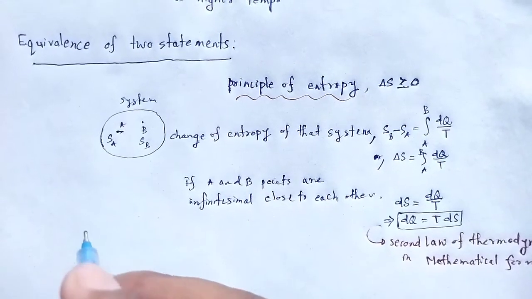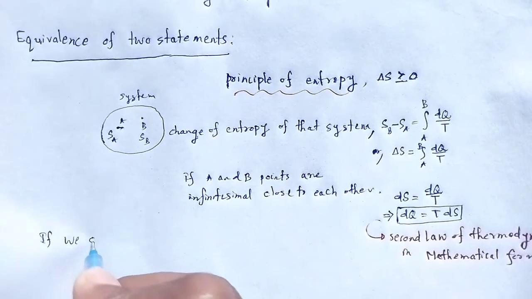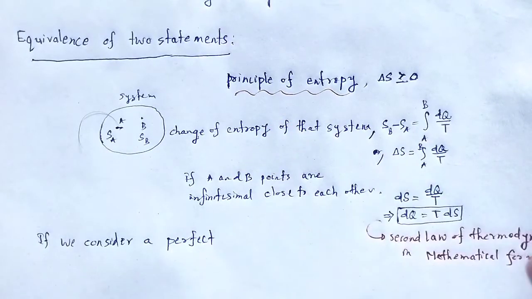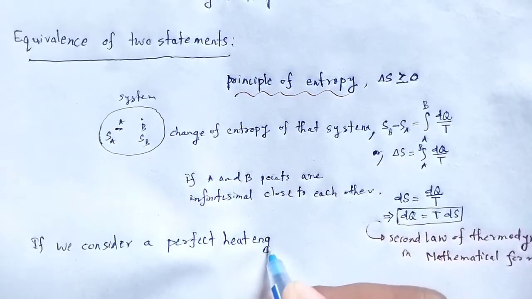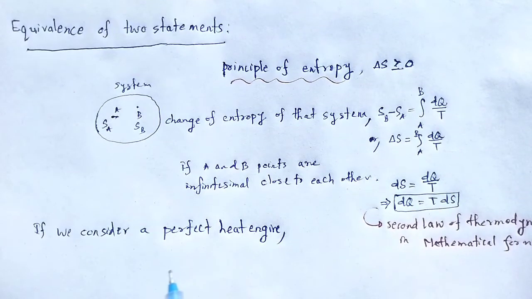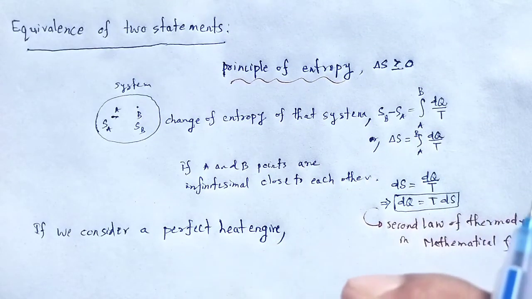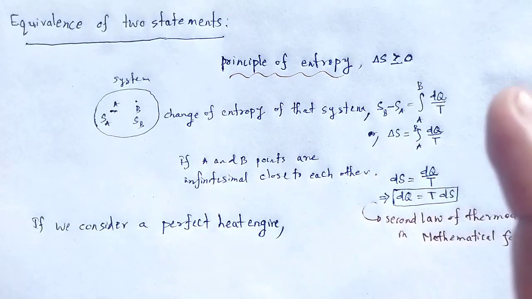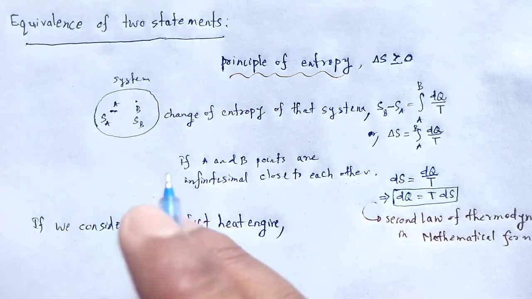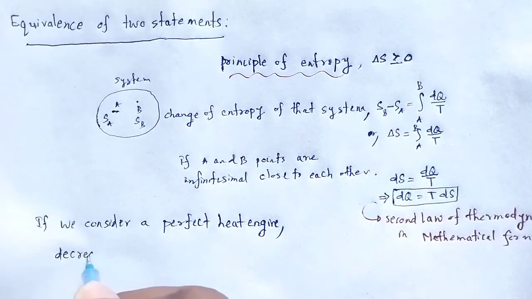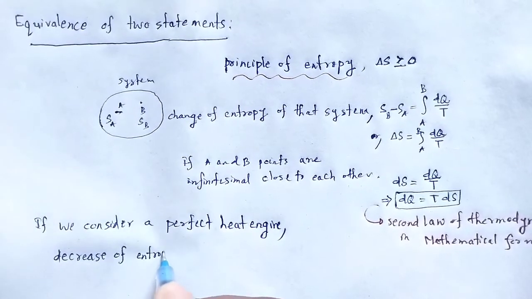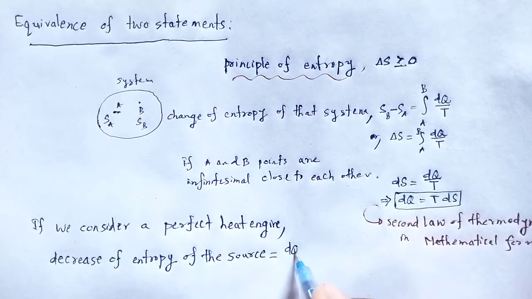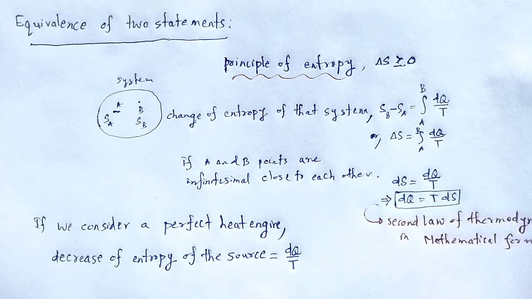Why? If we consider a perfect heat engine, and assume theoretically that such an engine exists, then the decrease of entropy of the source will be dq by T. dq by T is the decrease of entropy of the source.